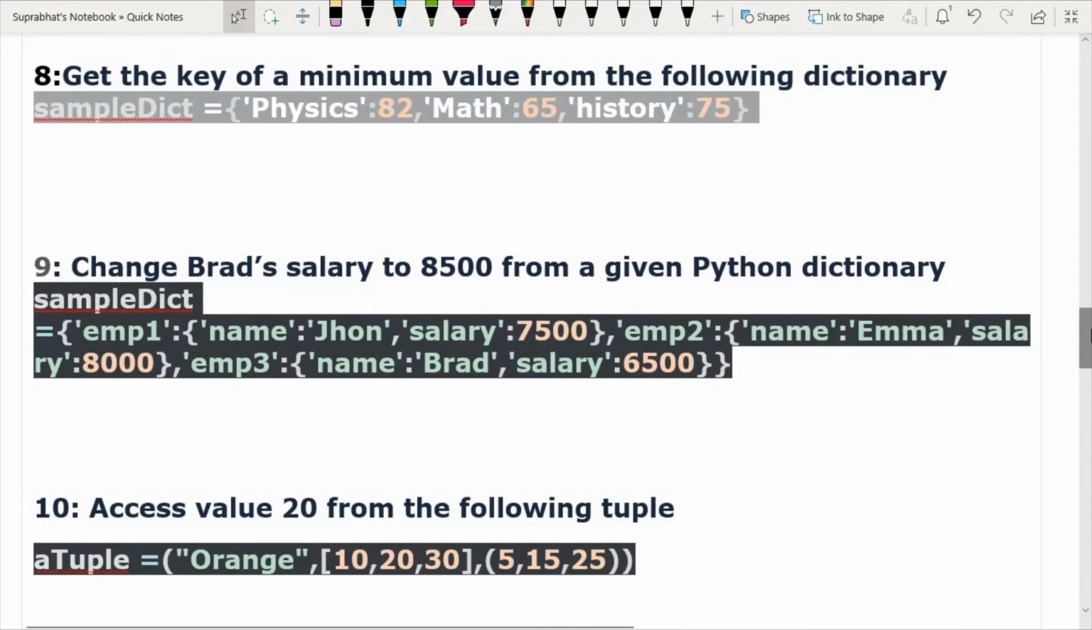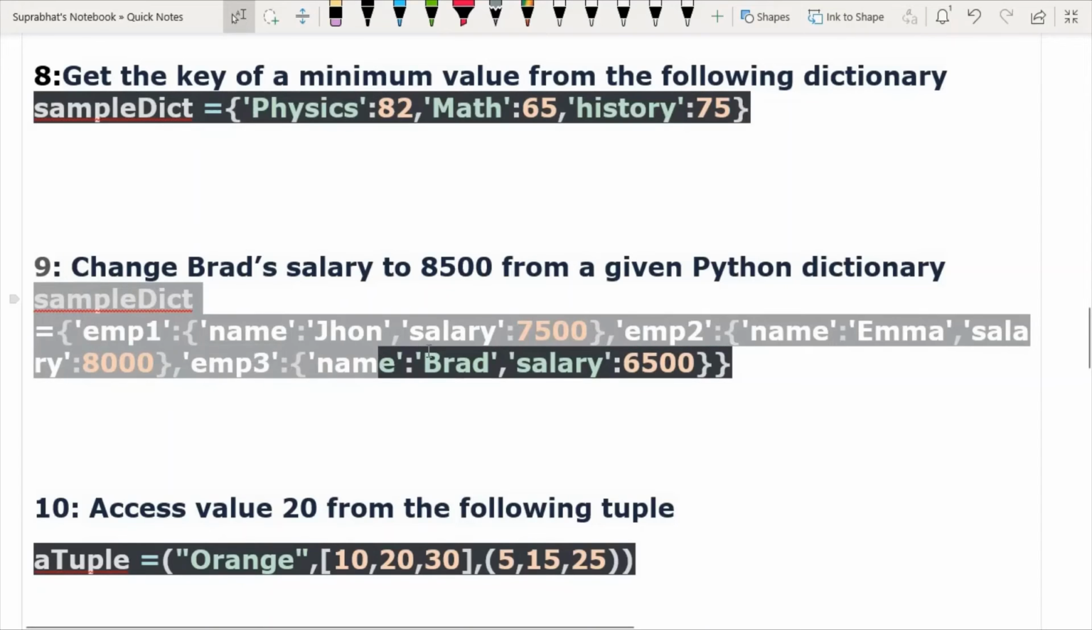Okay, the next question is question number 9. Change Brad's salary to 8500 from a given Python dictionary. Here you can see a Python dictionary. This is the sample dictionary. Here there is a name Brad and his salary is shown at this time, the salary is 6500, and we have to change the salary to 8500. So what code I will write? Please give reply fast.